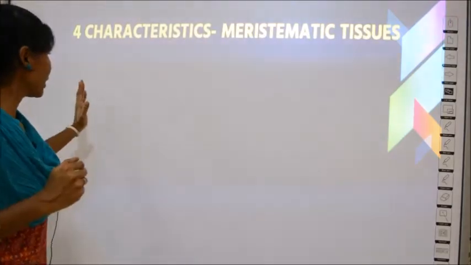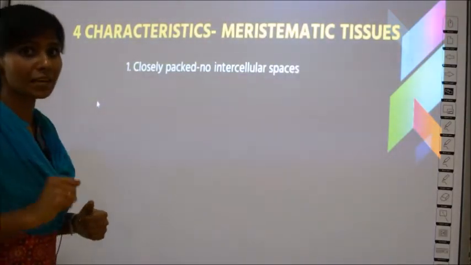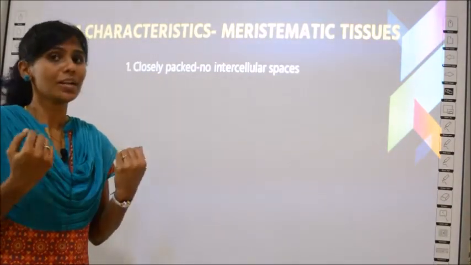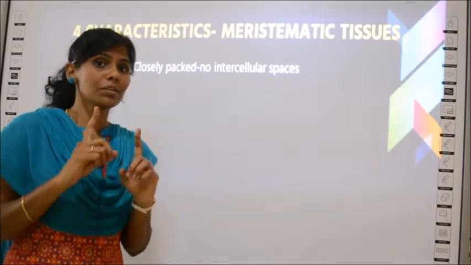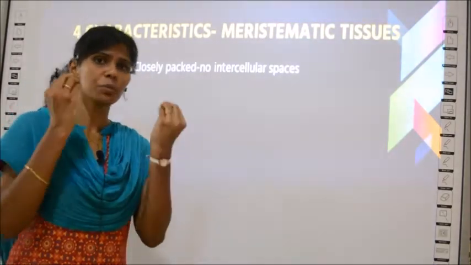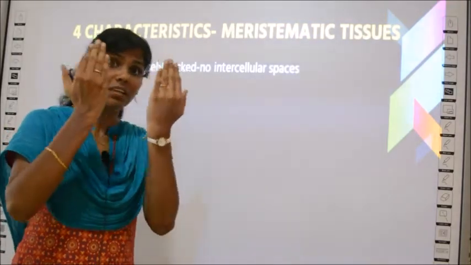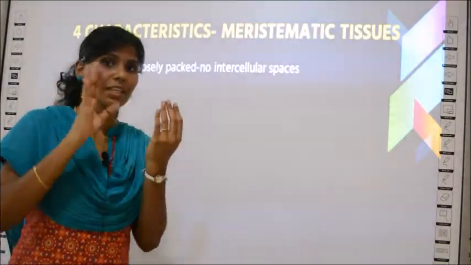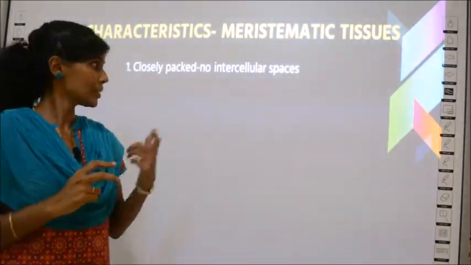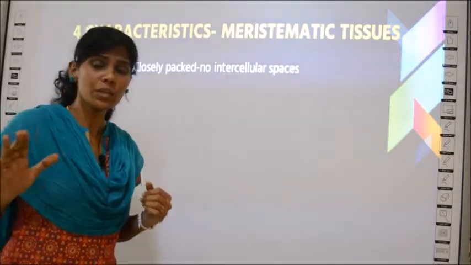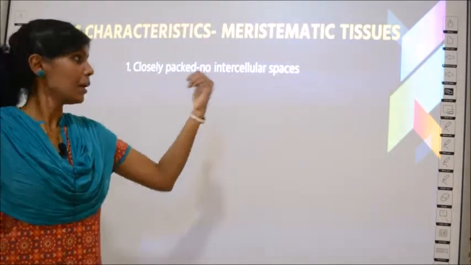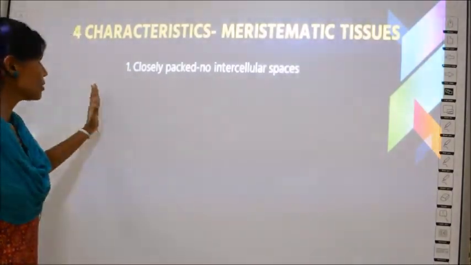Here there are four main characteristics given in your book. The first characteristic of meristematic tissues is that they are closely packed to each other. This means they don't have intercellular spaces. Intercellular space means the space between two cells. Suppose there are two cells: you should learn whether there is a gap in between or whether they are closely packed. In this case there is no gap at all between two cells in meristematic tissues, so they are closely packed.